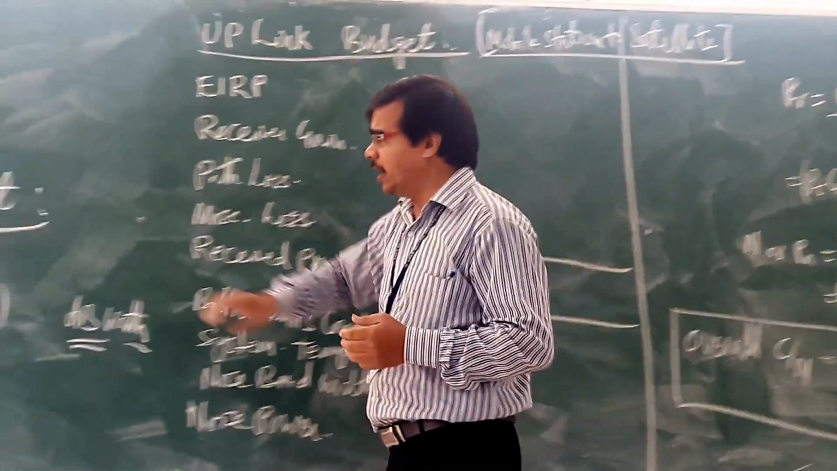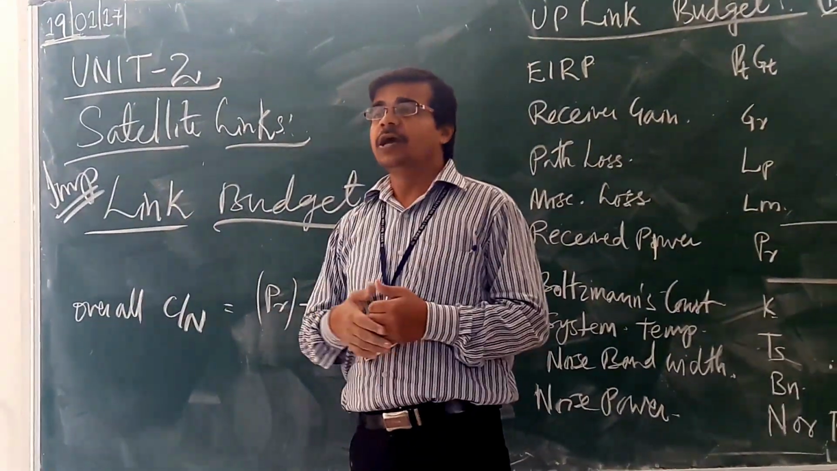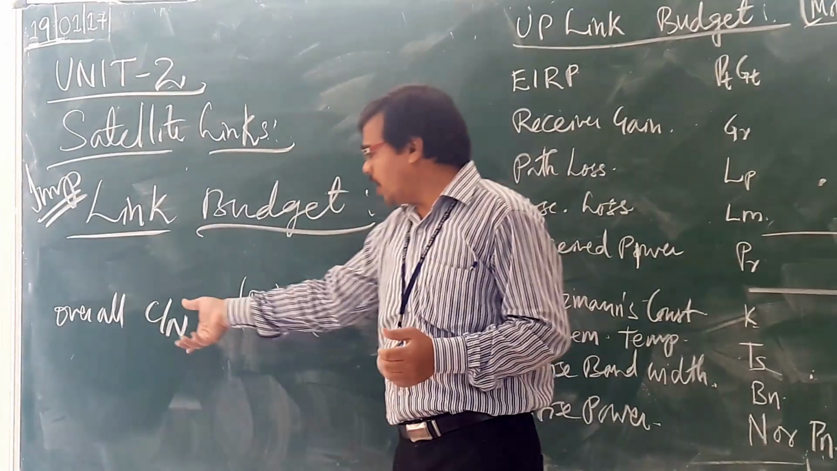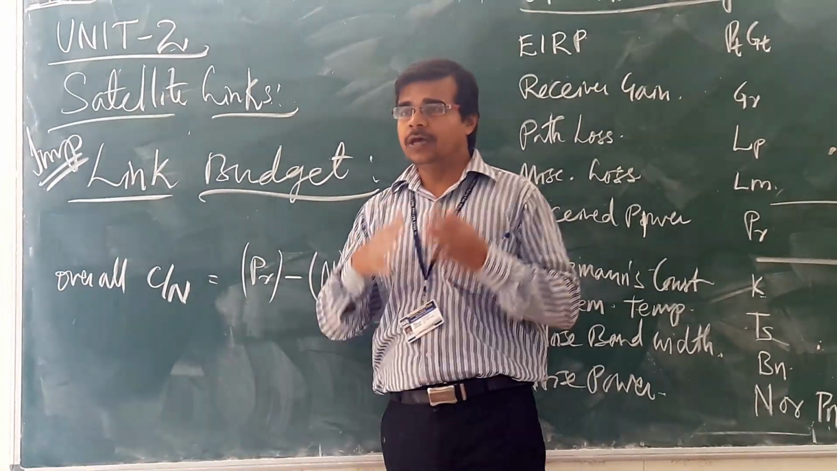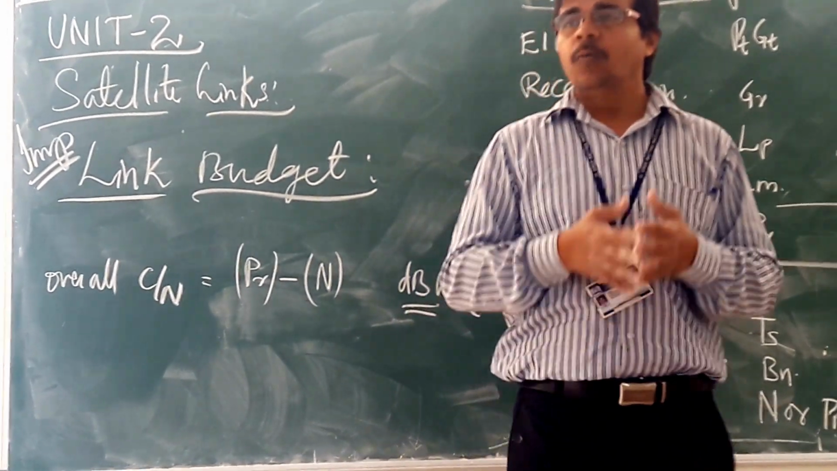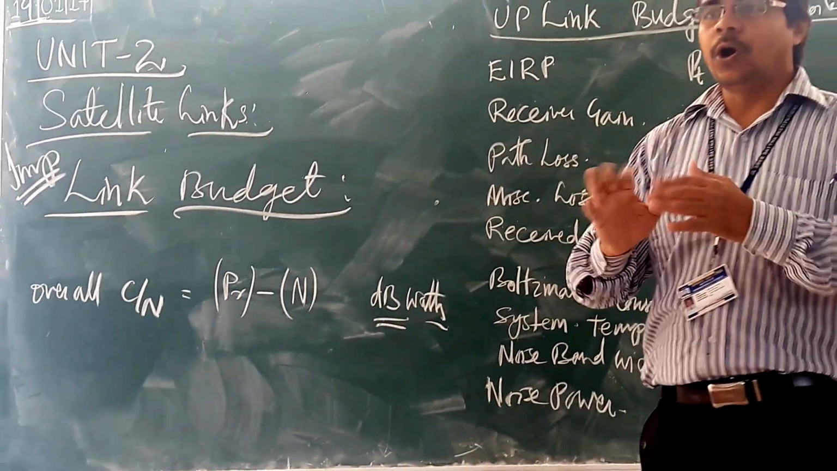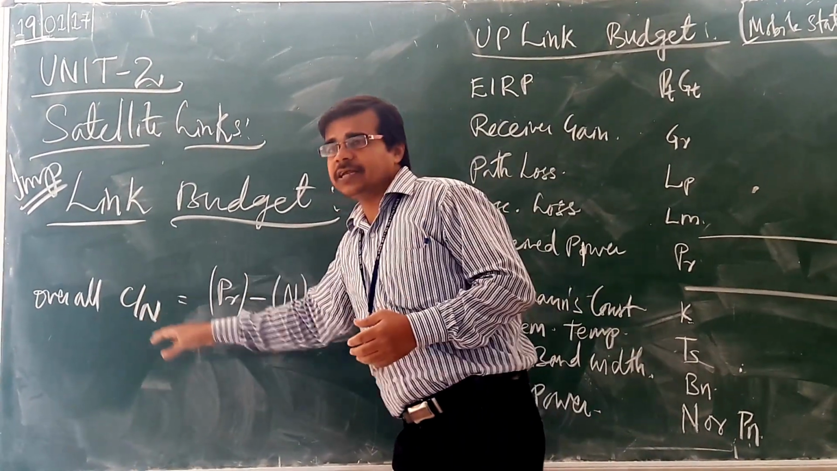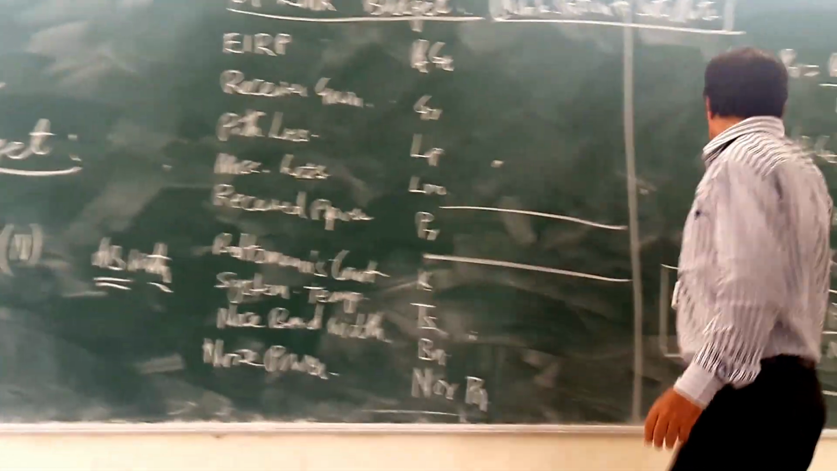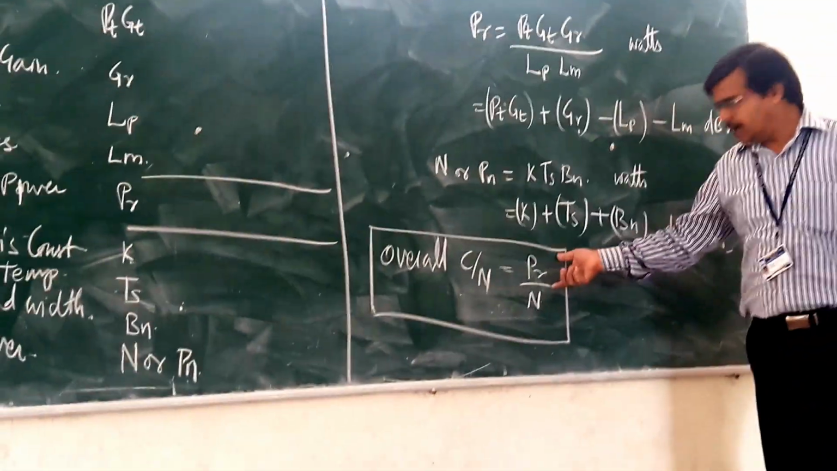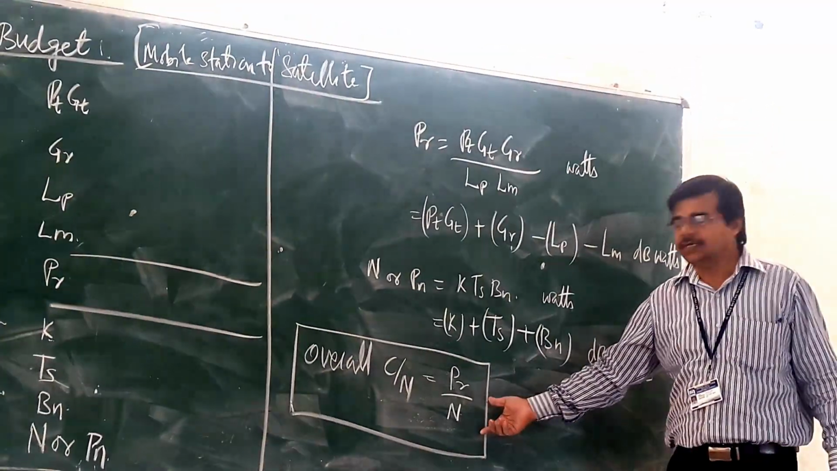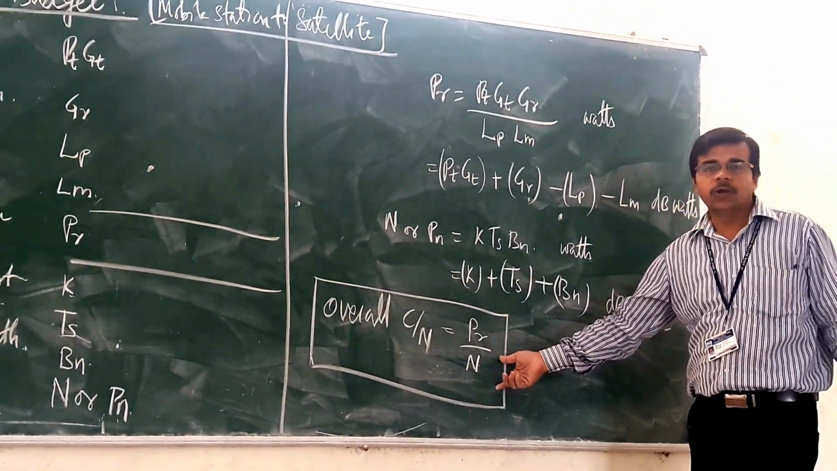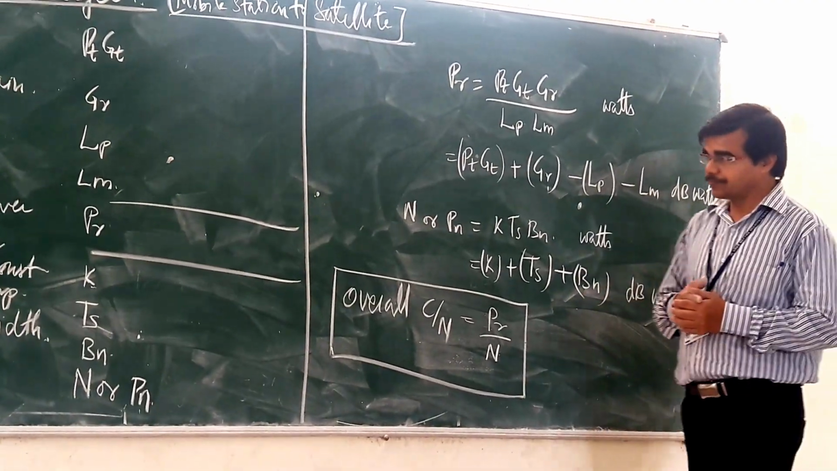Okay, so what we are focusing on is your link budget. When we go for the link budget, we are actually calculating the carrier to noise ratio. Carrier to noise ratio means it is the ratio of your received power to the noise power.